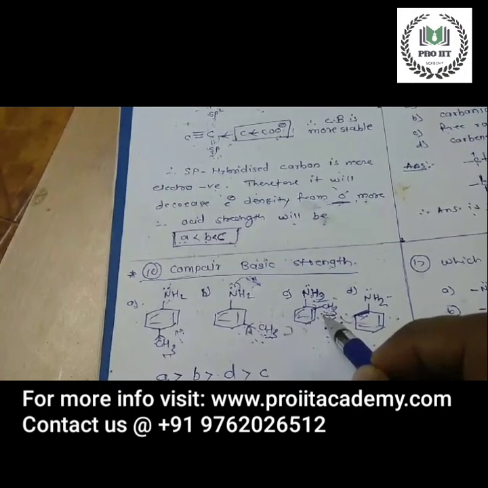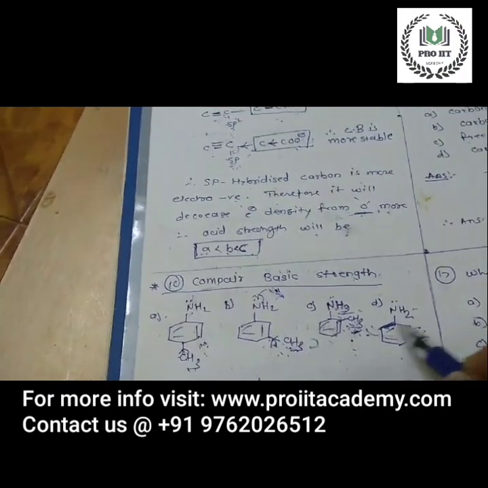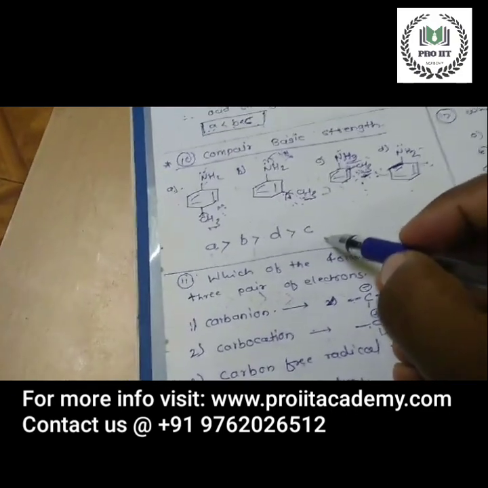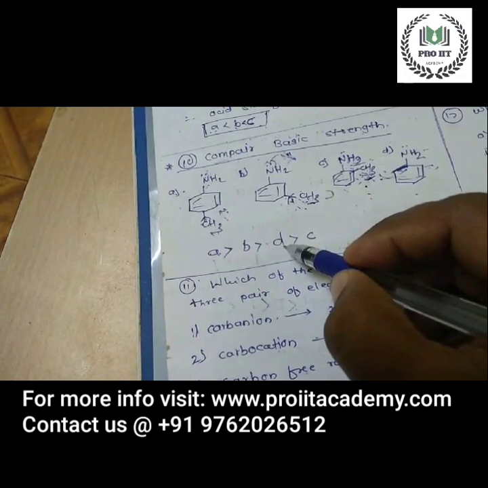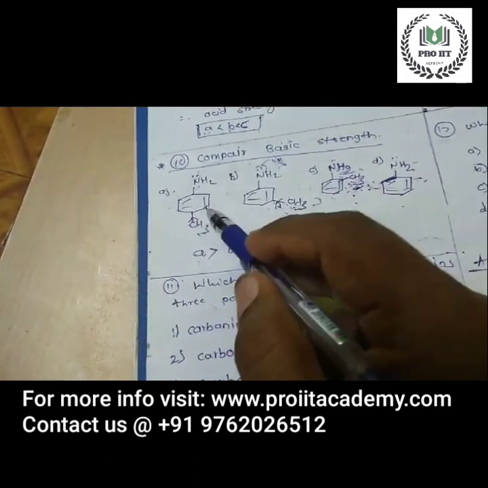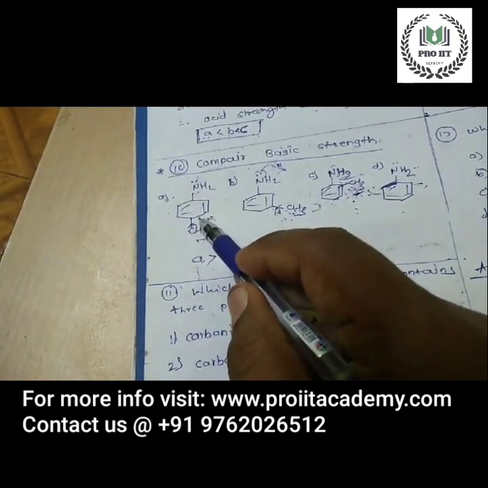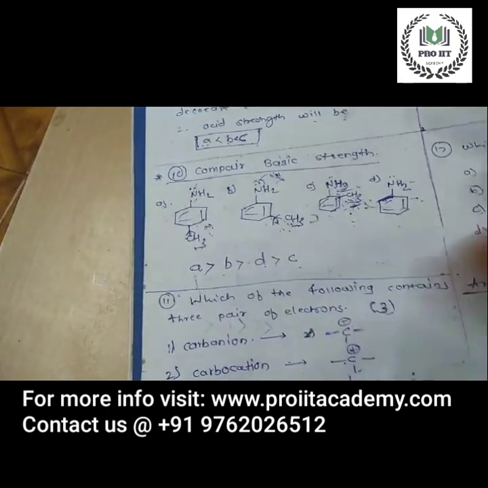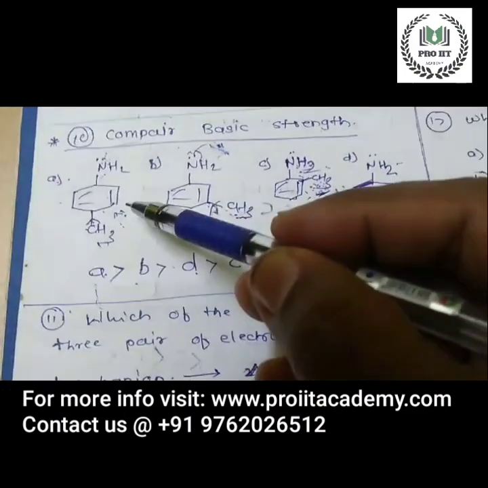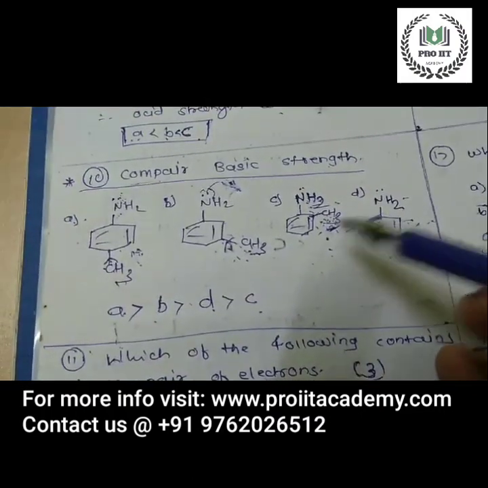Since it is less stable, aniline is more basic than option C. So option D comes before C. Remember, the order is not A, B, C, D. A is the most basic, then option B, then option D, then option C.